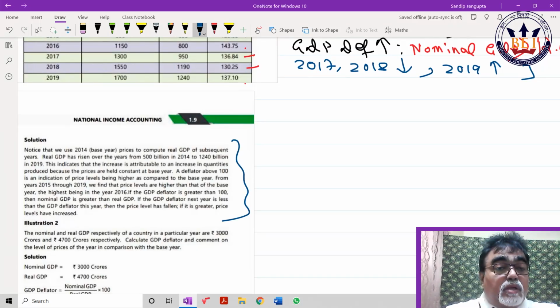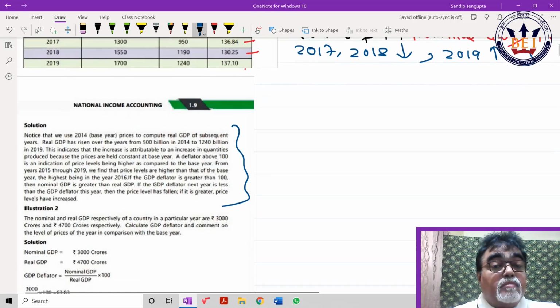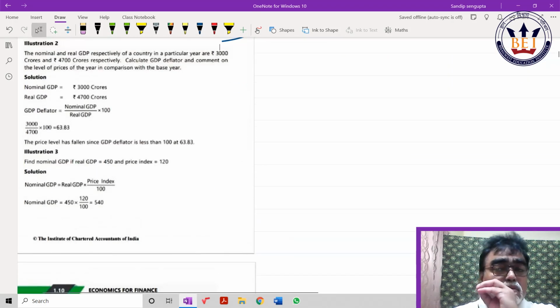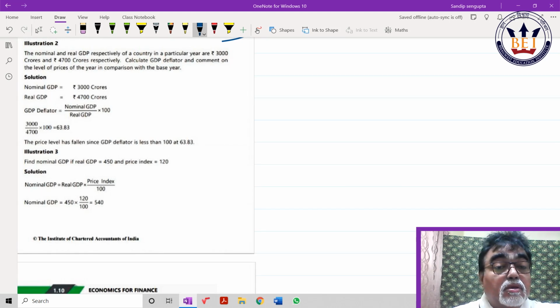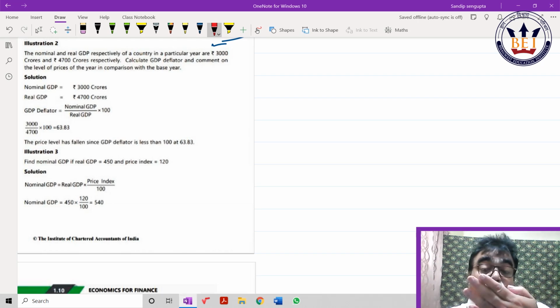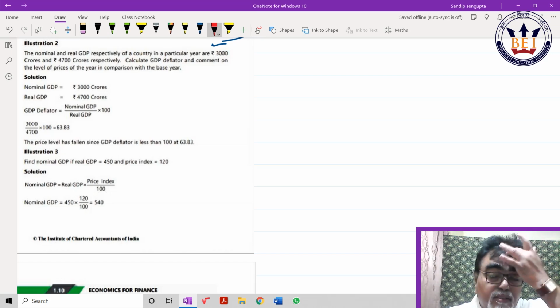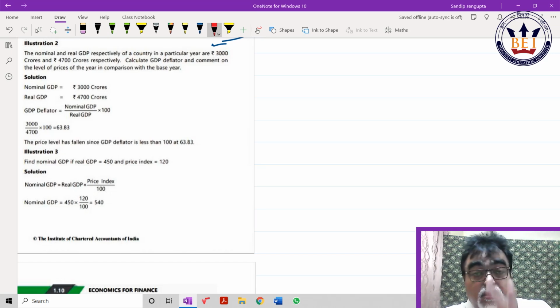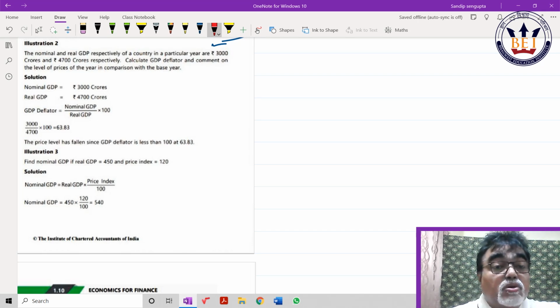Now switch to illustration 2. What does it mean? Just a simple formula. Look, they have given nominal GDP 3000. Don't try to look at the answer, my dear students, please. You have to learn how to read the sum. Don't try to work out the sum. Reading the sum is a brain job. Working the sum is a clerical job. Please be careful. So read the sum.